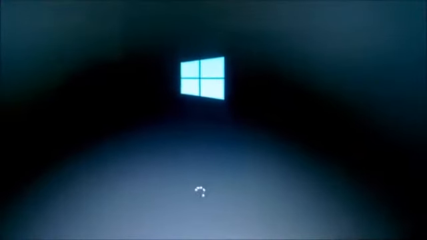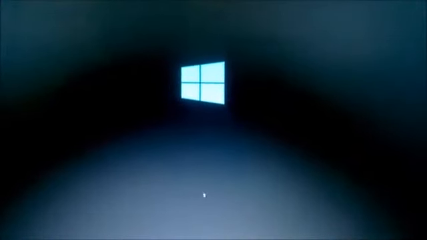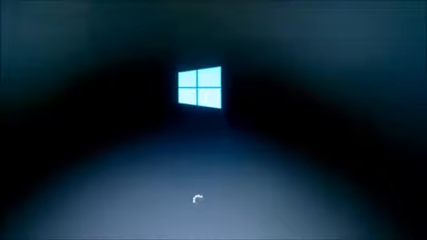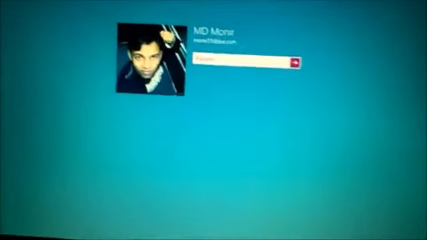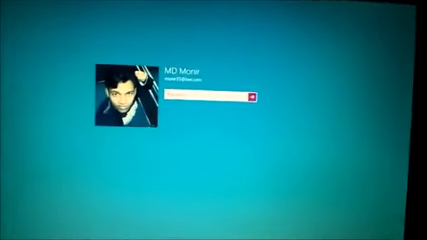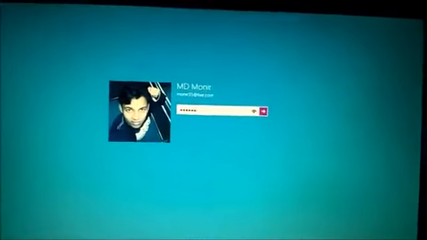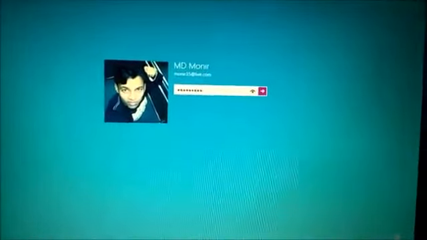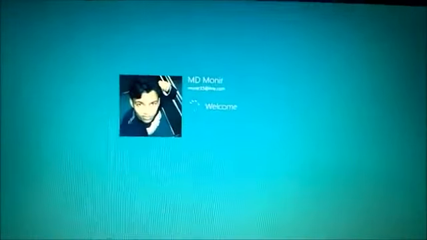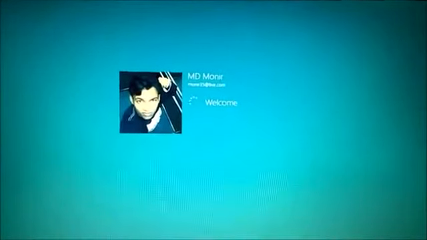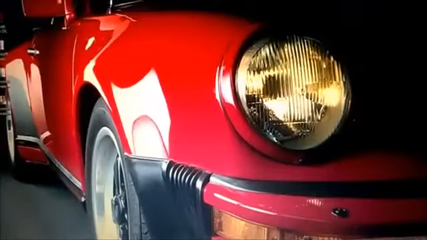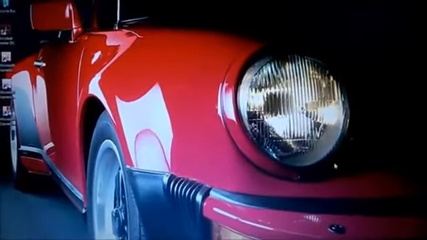Open your computer, then open my computer. It is fully complete, and enter your password. Okay, and then fully complete. See.